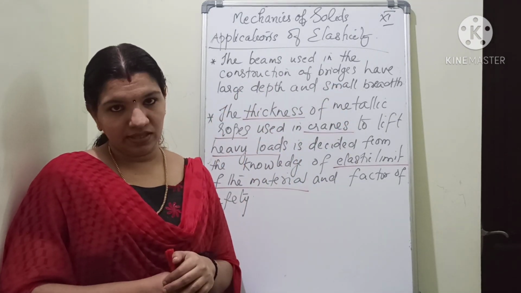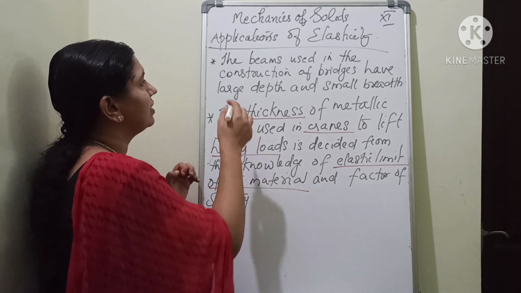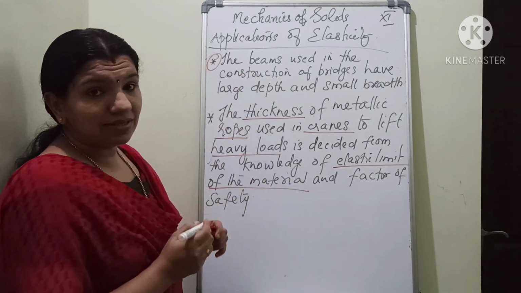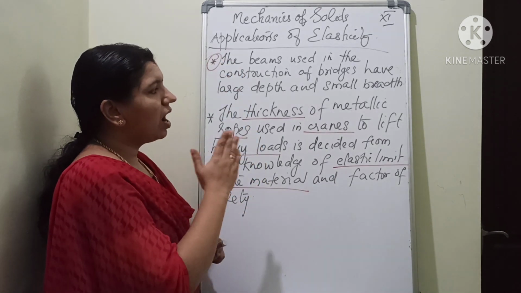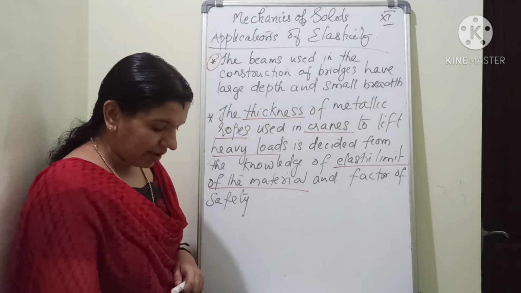Okay. Now the second point is the beams used in the construction of bridges have large depth and small breadth. What is that? It is a very important question. The beams used in the construction of bridges have large depth and small breadth. I will explain that.